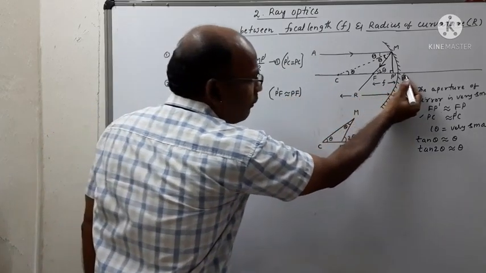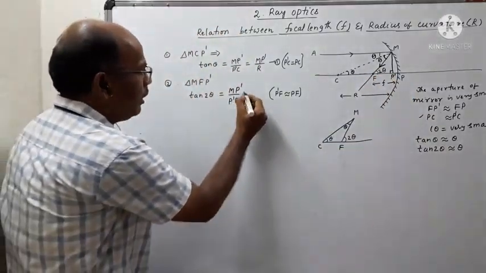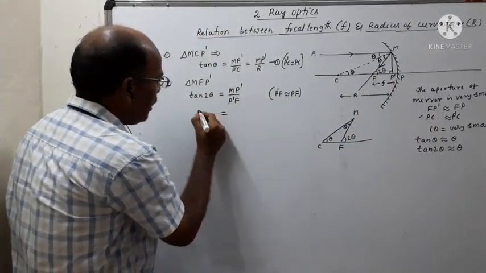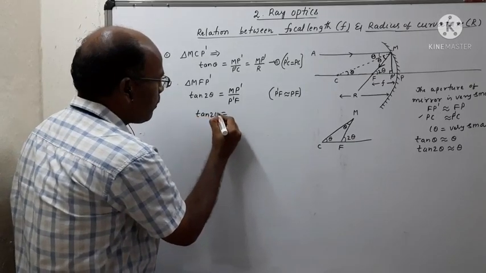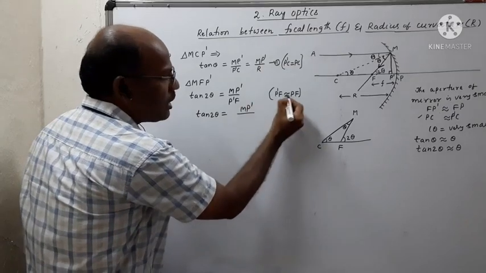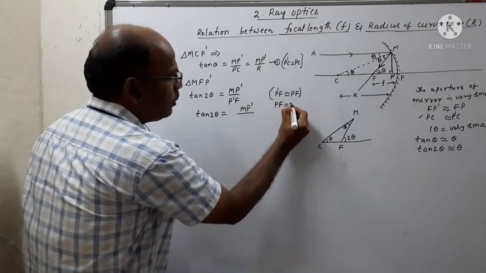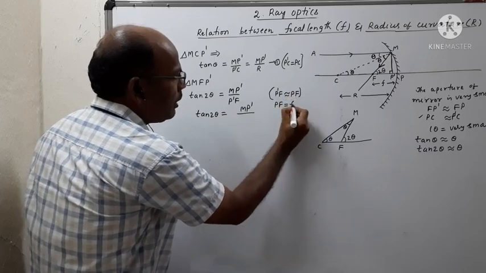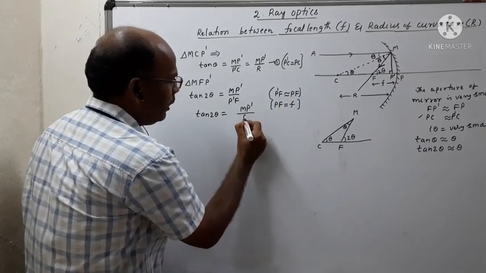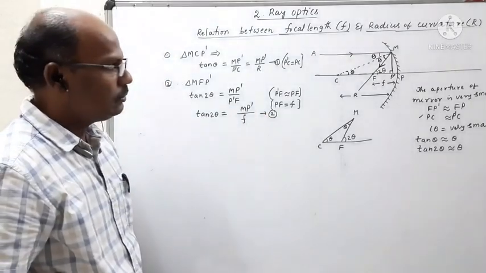What is the value of PF? PF is nothing but the focal length of the concave mirror. Then we can write tan 2 theta is equal to MP dash by P dash F, which is MP dash by PF, where PF is the focal length. So this is equation 2.